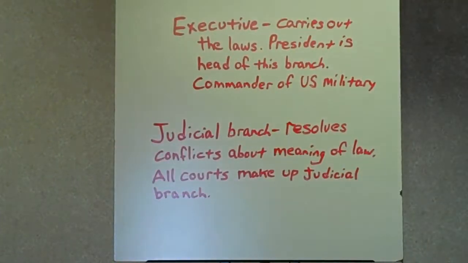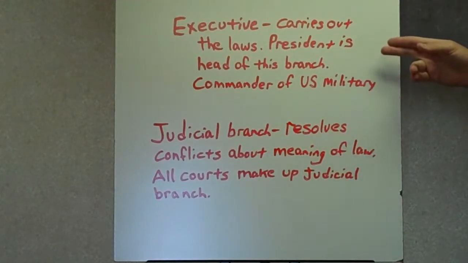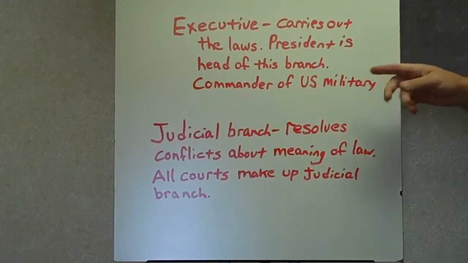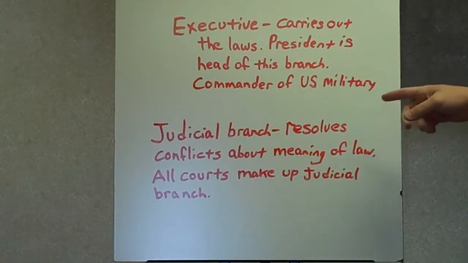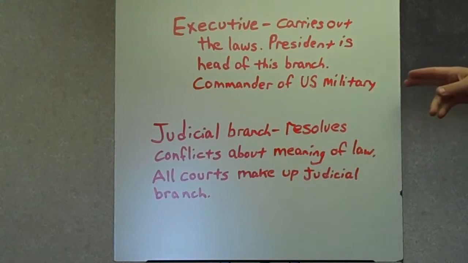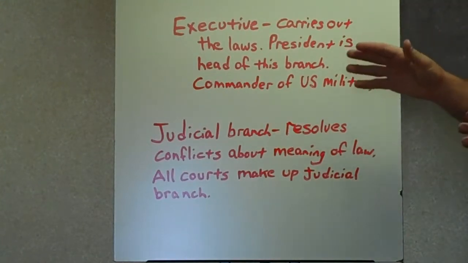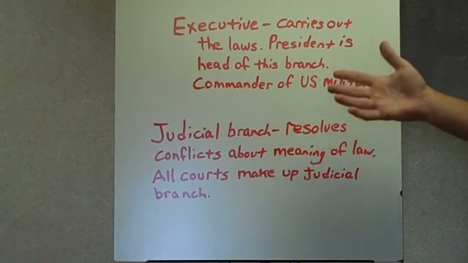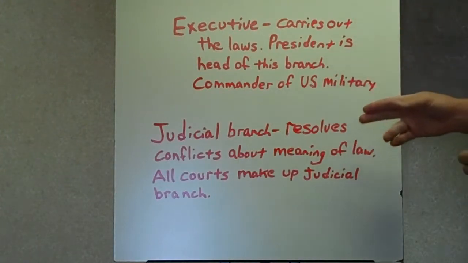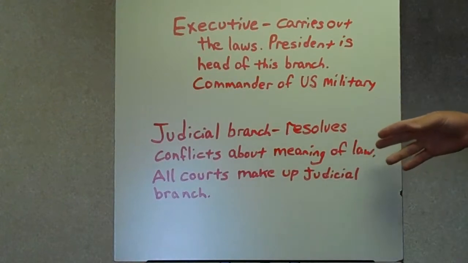The next branch of government that we have is the executive branch. It carries out the laws. The president is the head of this branch of government. He's also the commander-in-chief, or the commander of the U.S. military. His job is, whatever laws are made, he has to make sure that we all follow them, that the rules are followed. The judicial branch is the last branch of government.